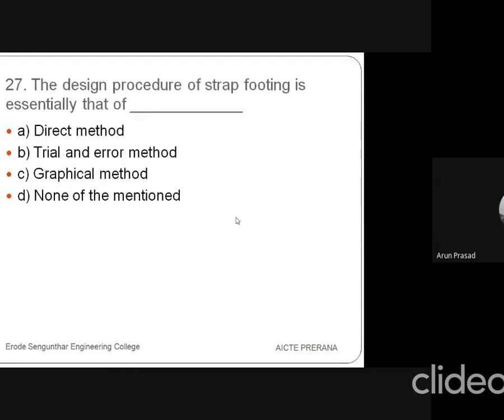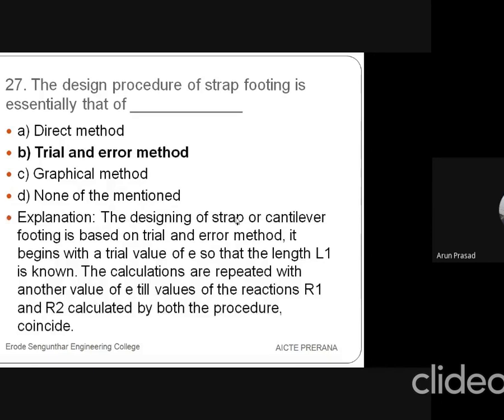Then 27th question is, the design procedure of a strap footing is essentially that of dash. First option is direct method, second is trial and error method, third is graphical method, and fourth is none of the mentioned. So the answer is trial and error method. Always while we are designing a strap footing or any type of footing using an equation, we have to go for the trial and error method.